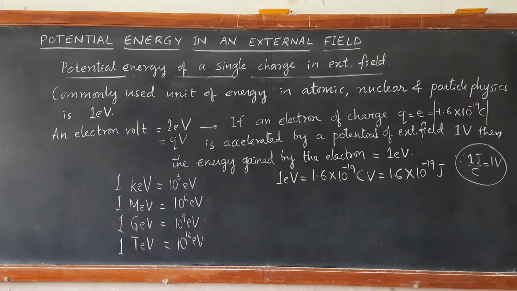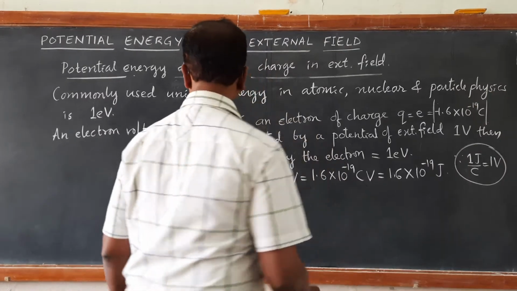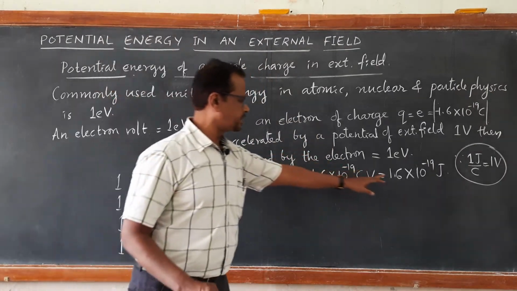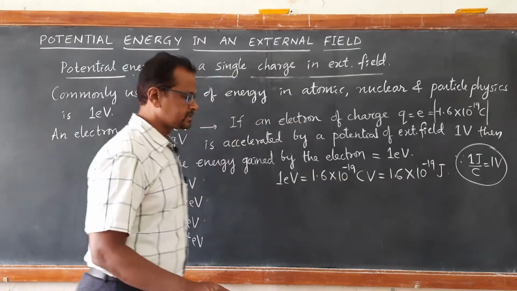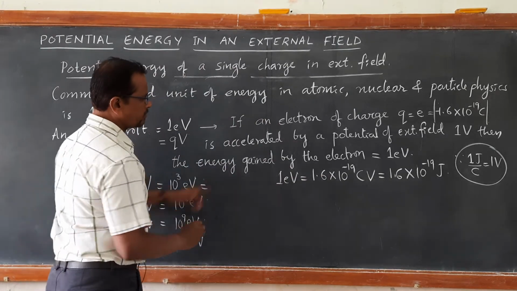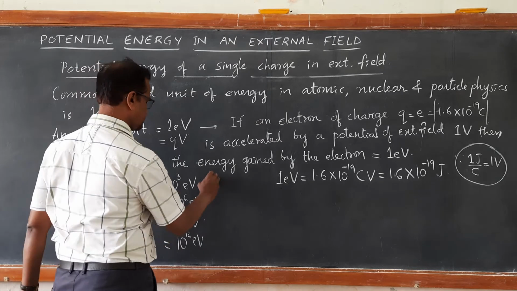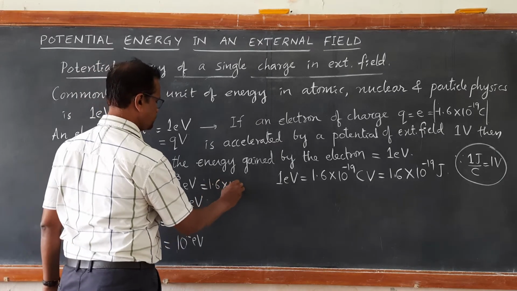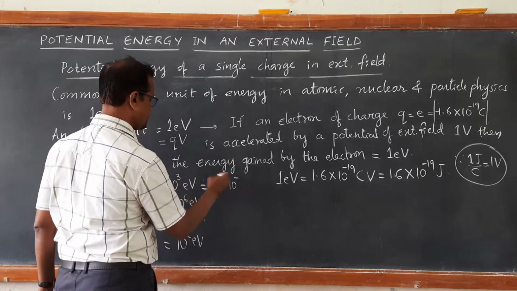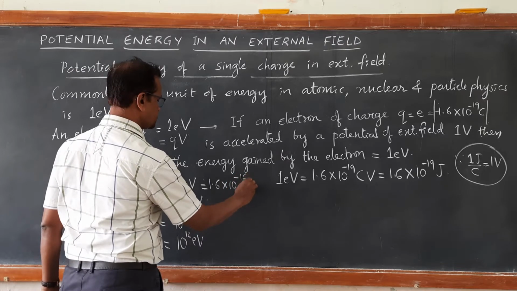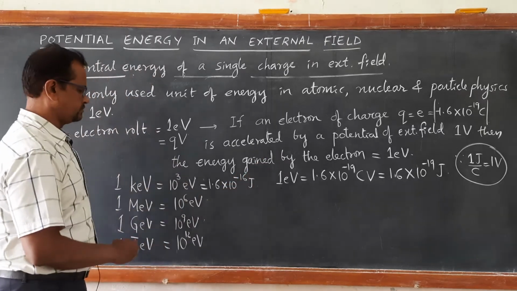Let us say if you convert it into joules, 1 electron volt is already 1.6 into 10 to the power of minus 19 joule. So, for 1 kilo electron volt, 10 to the power of minus 19 plus 3, it becomes 1.6 into 10 to the power of minus 16 joules.